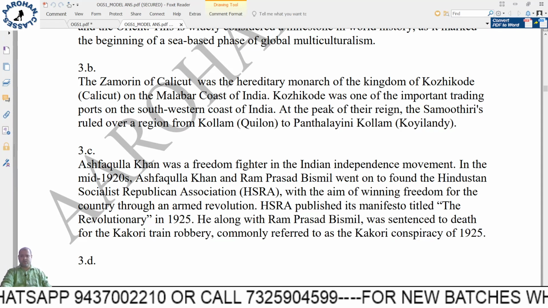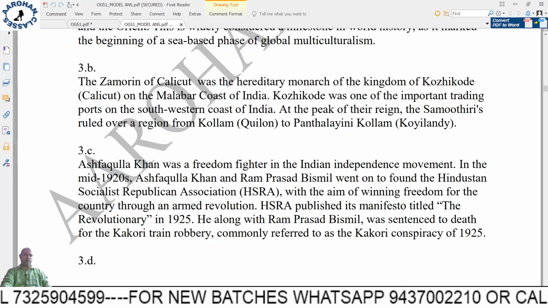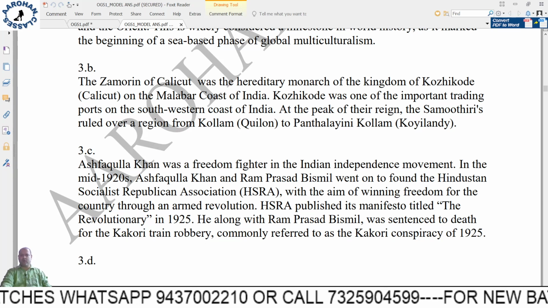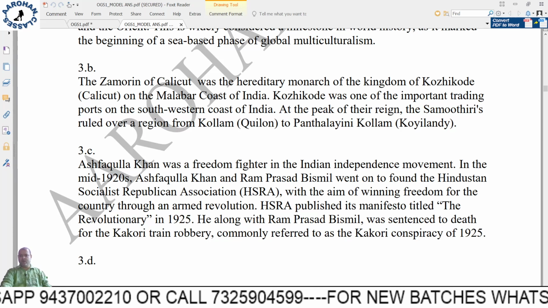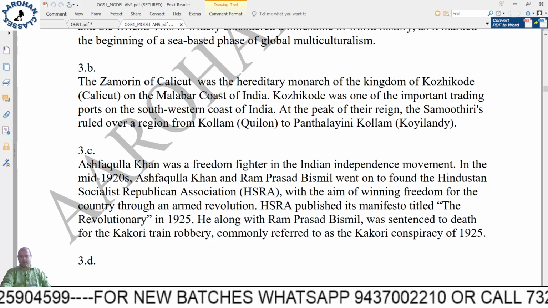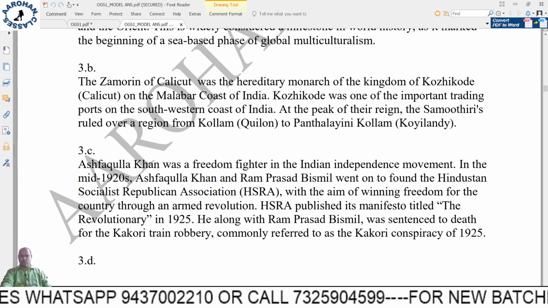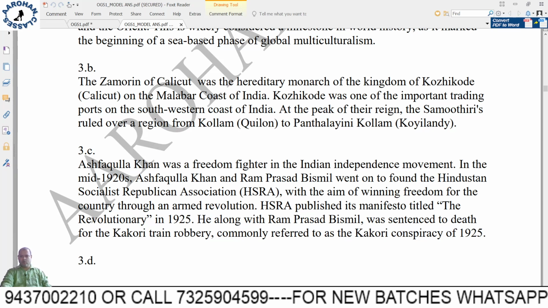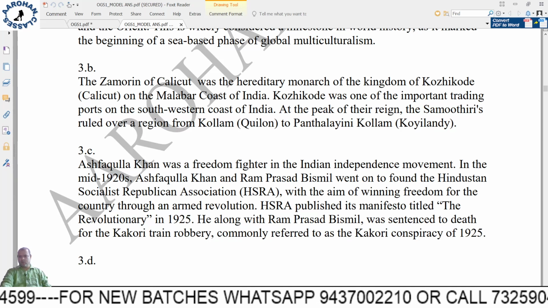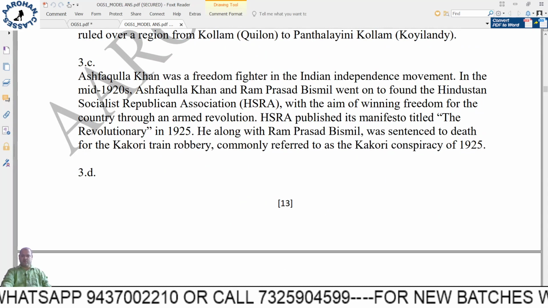Okay, so next, Zamorin of Calicut. Who was the king at that time when Vasco da Gama came? The Zamorin of Calicut was a hereditary monarch, the king of Kozhikode or Calicut on the Malabar coast of India. Kozhikode was one of the important trading ports on the southwestern coast of India. At the peak of their reign, the Zamorins, which is the name given for that empire, ruled over a region from Kollam, that is Quilon, to Panthalayini Kollam, that is Koyilandy.